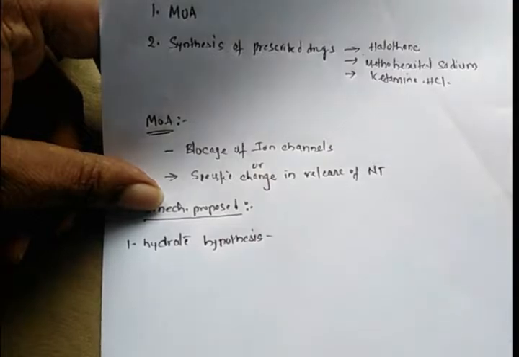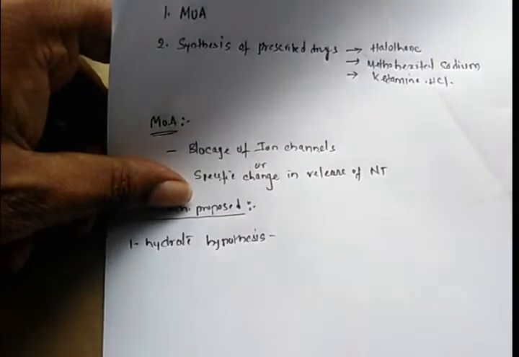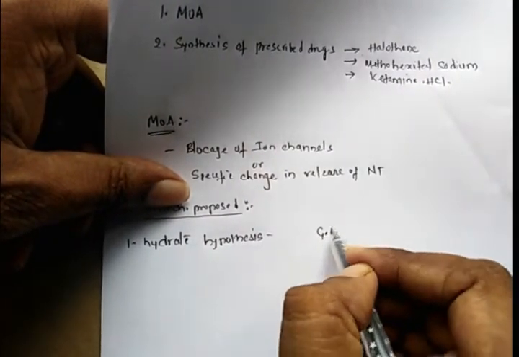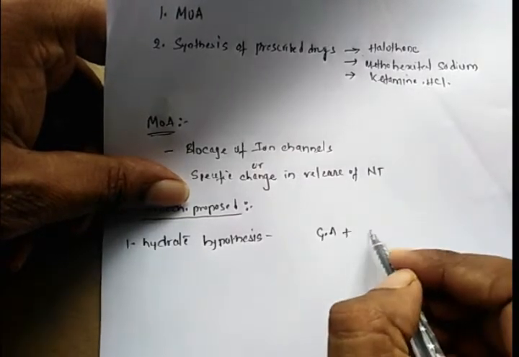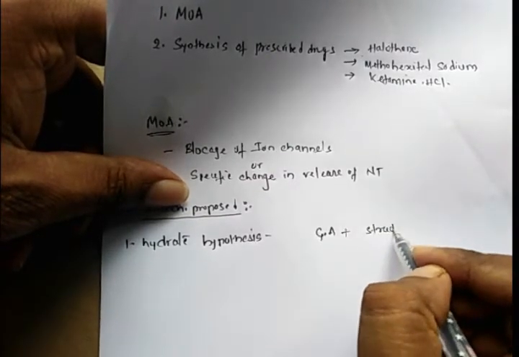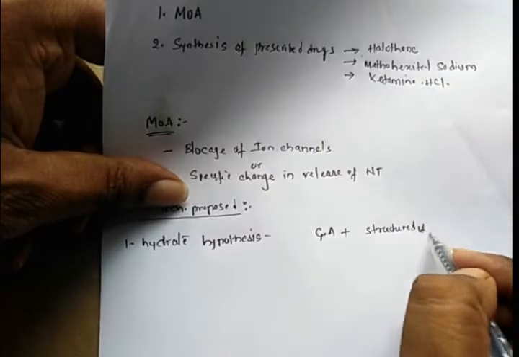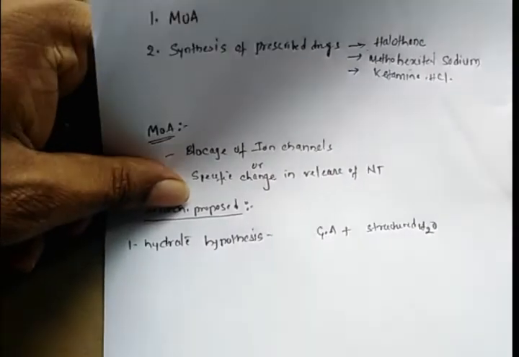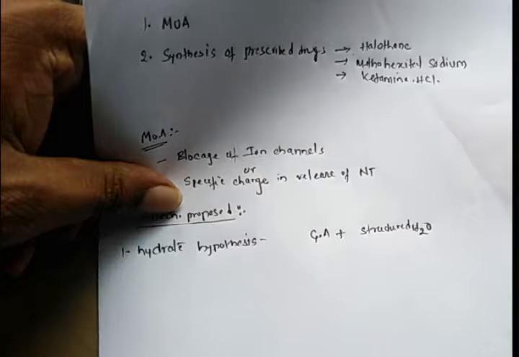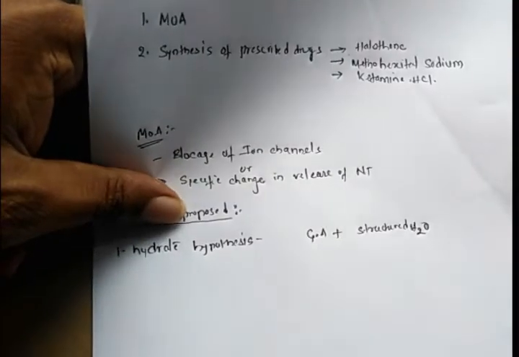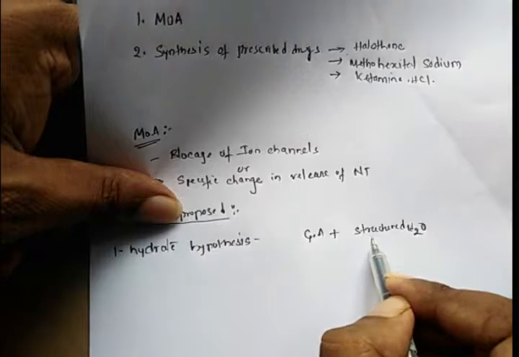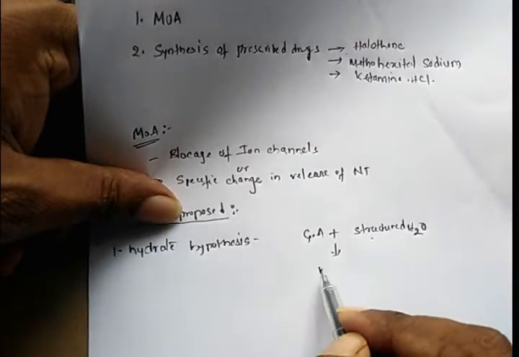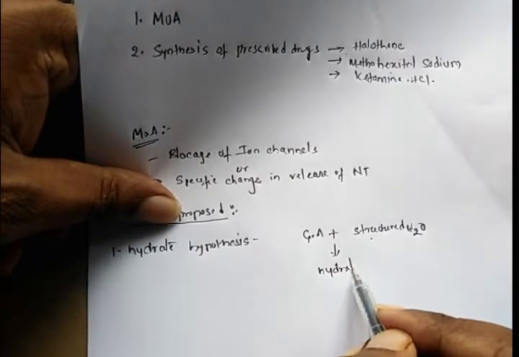What is meant by the hydrate hypothesis is that these general anesthetic agents interact with the structured waters, that means fluids in the central nervous system or peripheral nervous system, and whenever they interact with the structured water, they form hydrates.